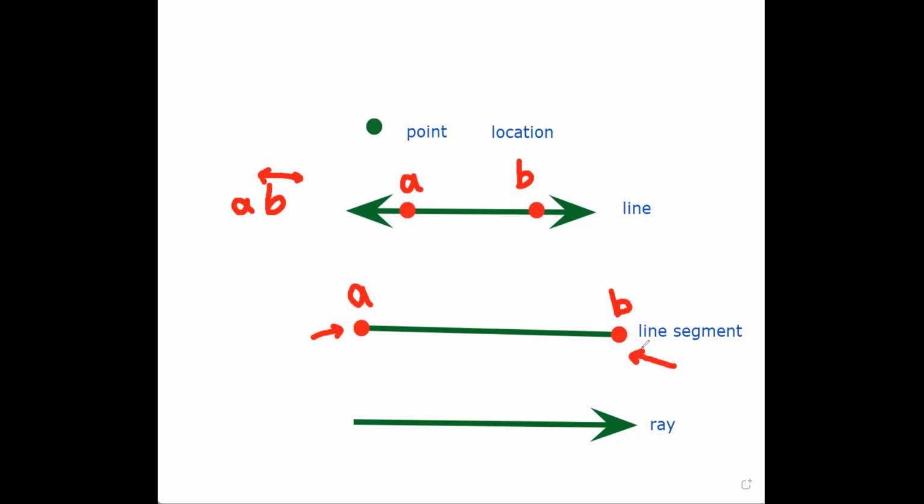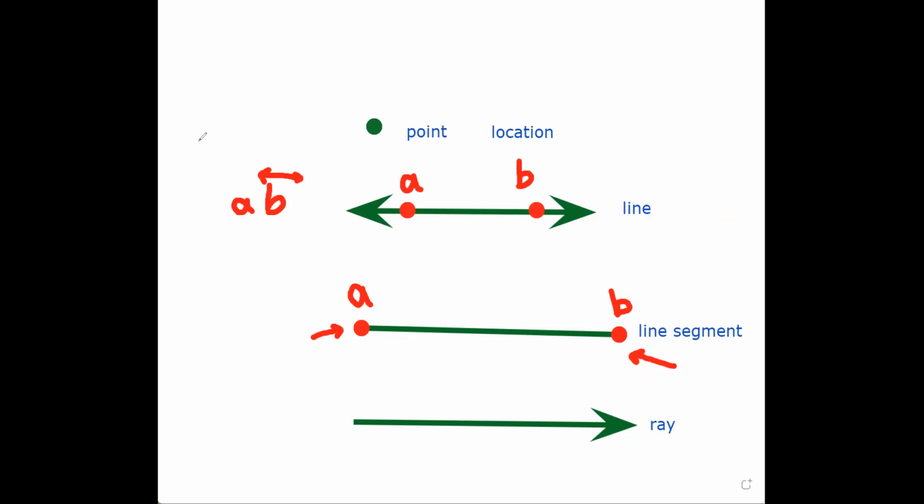I have two endings. I can't go after to the right or after to the left. I don't have that arrow. The arrow tells me to go more to that side, but look at the line segment, I don't have that.